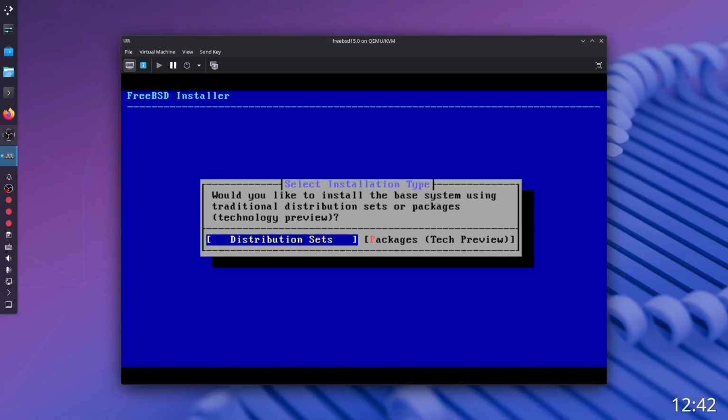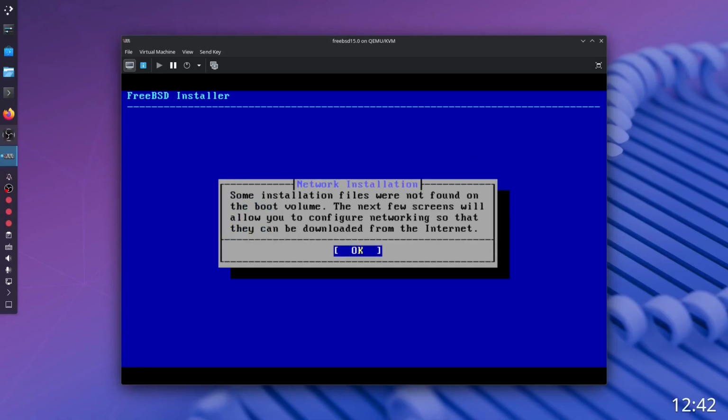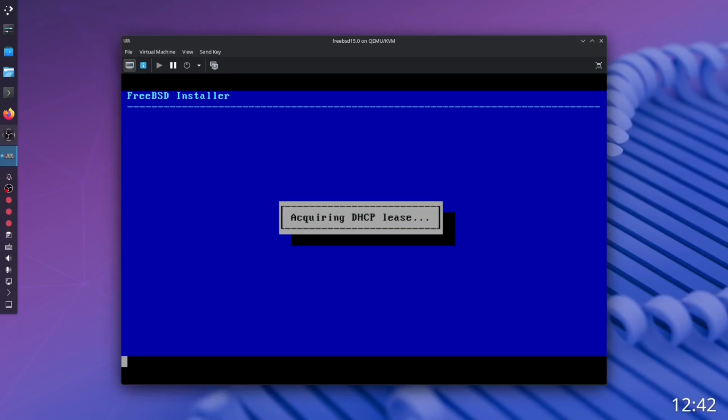Would you like to install the base system using traditional distribution sets or packages in order to preview? I think we want this option. And here, choose optional system components. I'll just leave it like this. Some installation files were not found on the boot volume. The next few screens will allow you to configure networking so that they can be downloaded from the internet. Okay. Right, also this should work.